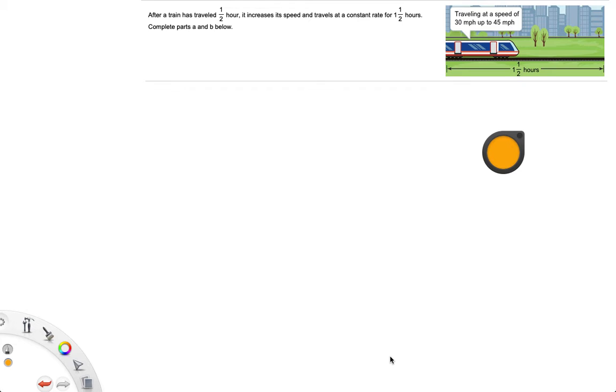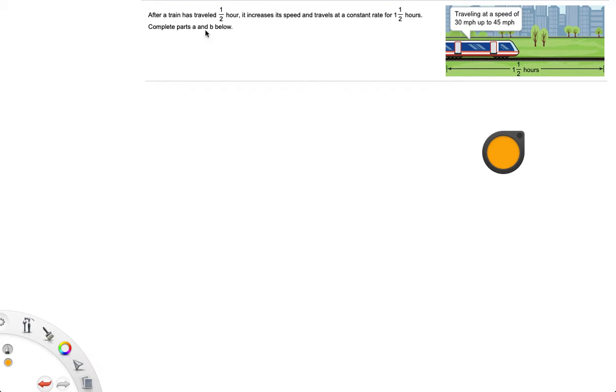I don't know. Anyway, what we're going to do is look at this problem per their restraints. I might modify it a little bit. After the train has traveled a half an hour, it increases its speed and travels at a constant rate for 1.5 hours. Complete parts A and B below. Don't worry about A and B, I will give those to you. So the person inside the train is shouting out, traveling at a speed of 30 miles an hour up to 45 miles an hour.